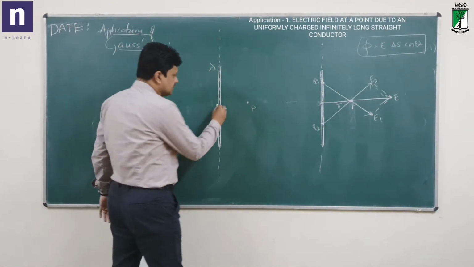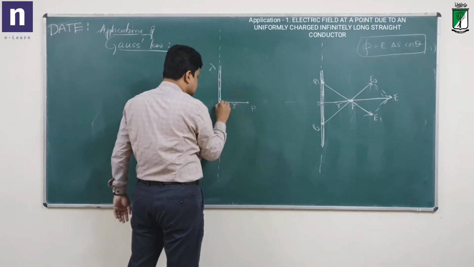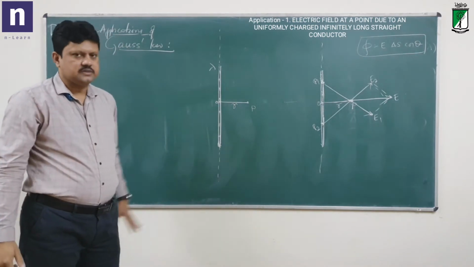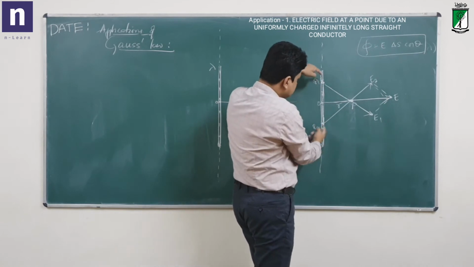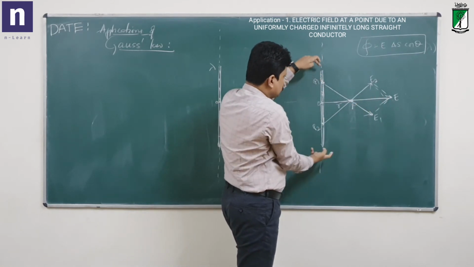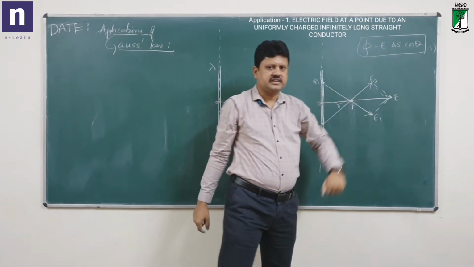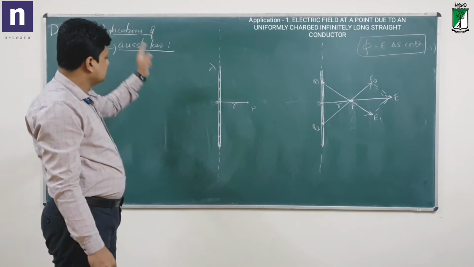Now let me consider this distance as r, and this is O, right? Now how to find the electric field at P? I already told you, due to these 2 points it is E, due to another 2 points maybe E dash, due to another 2 points E double dash, and so on. Add up all the fields to get the total field there. But that is a lengthy process, so let us apply Gauss law here.